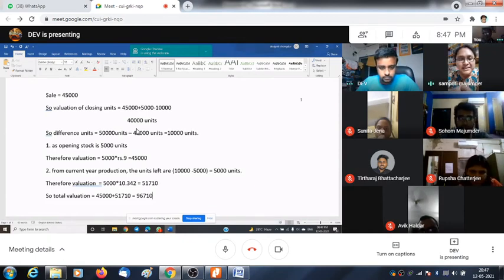Can you please explain the second point? 5,000. As we already know, 5,000 units is the opening stock of finished goods. It is written in the question, in the first line itself, right? Just please check it out.